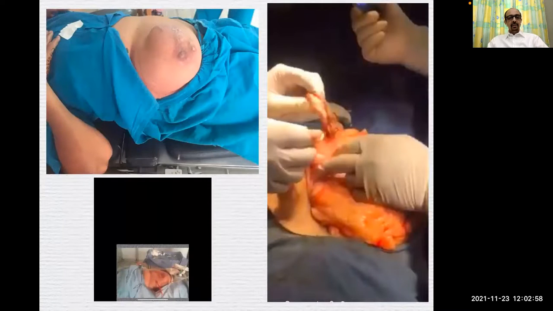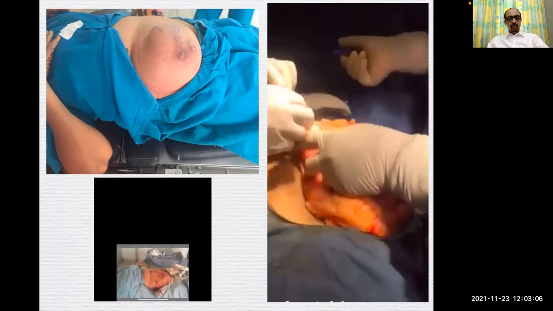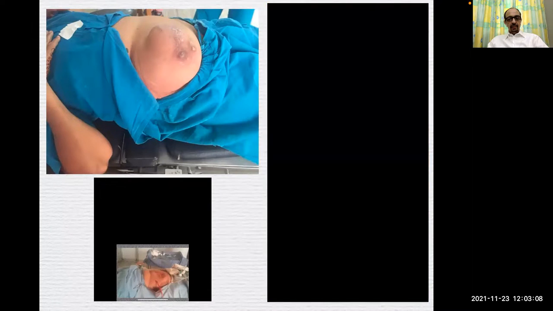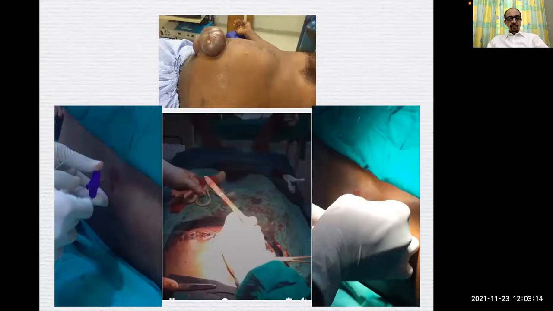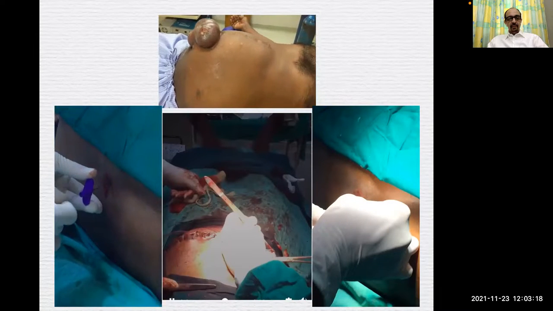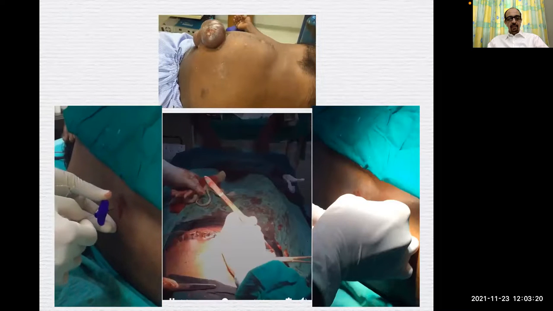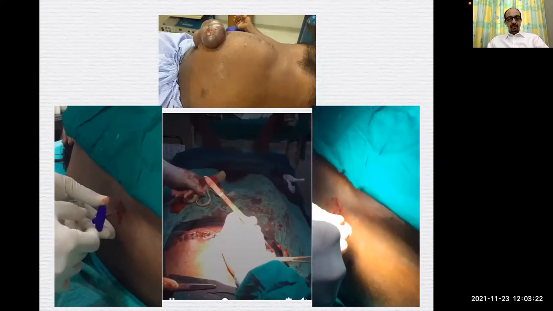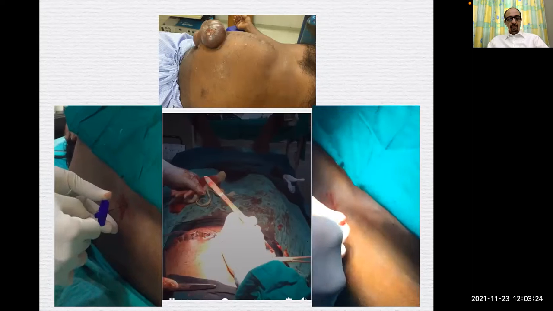This was a ventral hernia along with polycystectomy. He was having multiple comorbidities. There are a lot of adhesions. The same patient at the end of surgery. This was an obstructed umbilical hernia. You can see his respiration. It was done under combined spinal and epidural. The big transverse incision over the whole of the abdomen.